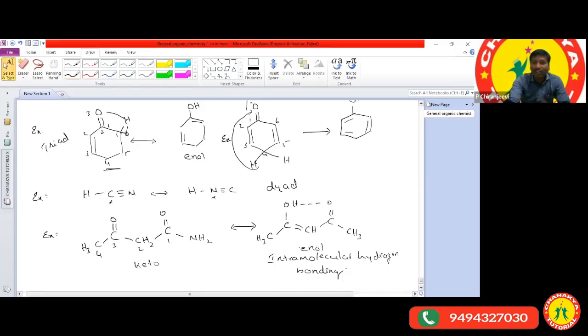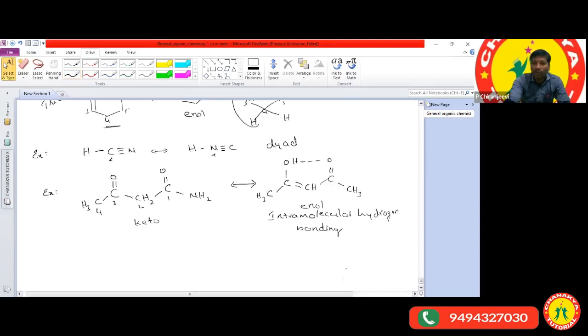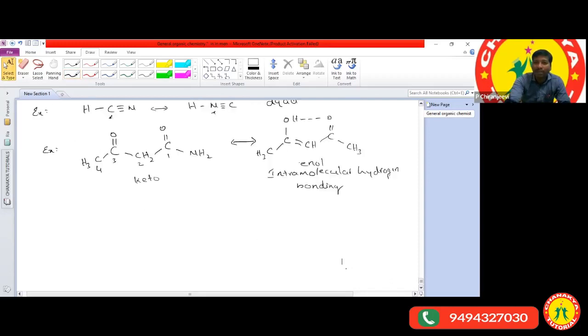Actually, whenever you are studying aromatic compounds, that is explained based on resonance. Resonance is nothing but delocalization of the pi electrons. When the pi electrons are delocalized from one carbon atom to another, we get new structures, especially in benzene. All aromatic compounds exhibit resonance structures. As the number of resonance structures increases, their stability also increases.